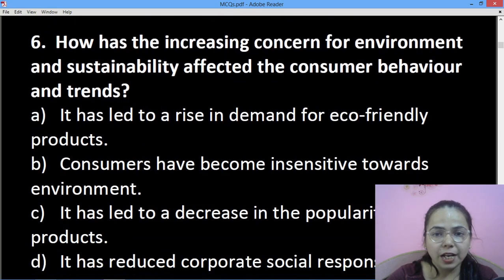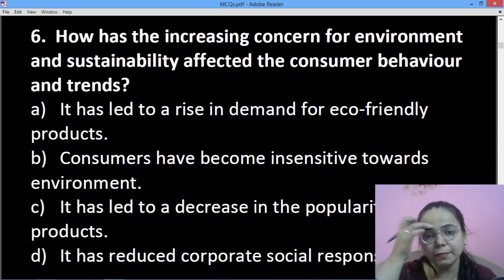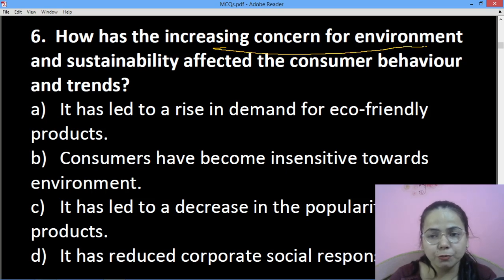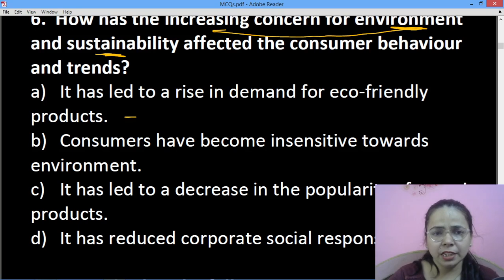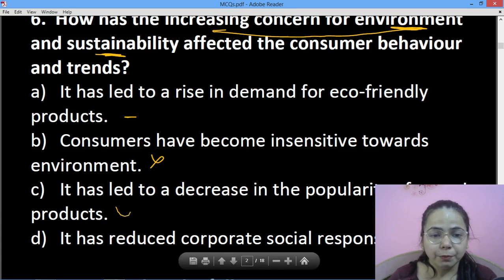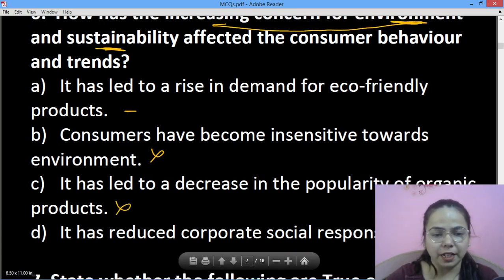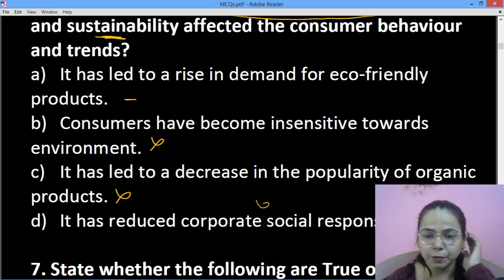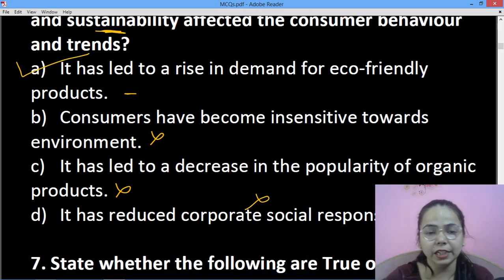Next, how has an increasing concern for environment and sustainability affected consumer behavior and trends? That means if consumers are more affected by the environment and sustainability, what difference did it make to consumer behavior? It has led to the rise in the demand for eco-friendly products, maybe. And then consumers have become more insensitive towards environment. No. It has led to a decrease in the popularity of organic products. No. Increase in the popularity. And it has reduced corporate social responsibility. No. So hence it has led to the increase in the demand for eco-friendly products.